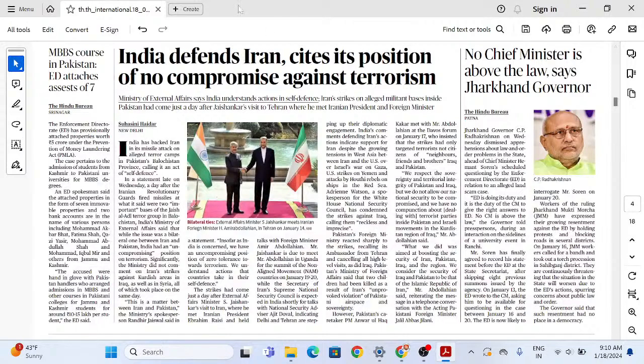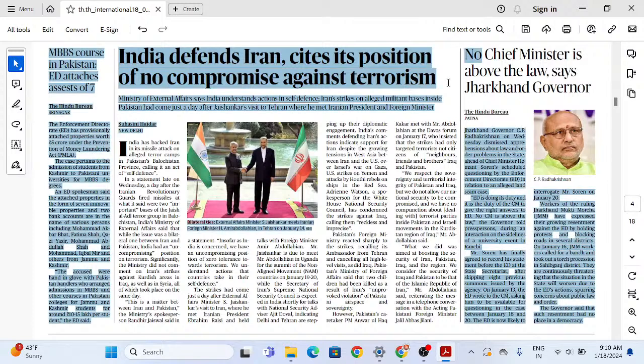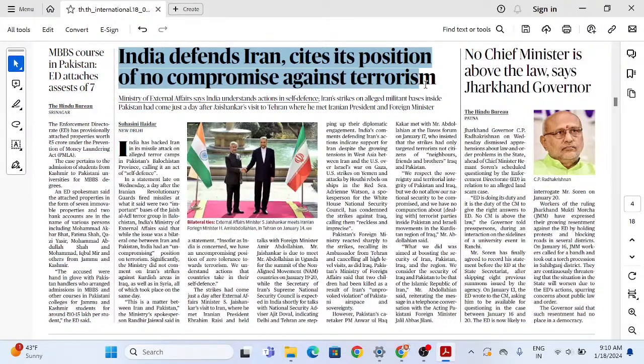Now again, it is the news that you can read over here, that India defends Iran, cites its position of no compromise against terrorism. Ministry of External Affairs says that India understands actions in self-defense. Iran's strikes on alleged militant bases in Pakistan had just come a day after Jaishankar's visit to Tehran, where he met Iranian president and foreign minister. So this is a great development, that is what we can say, coming from India, Iran.